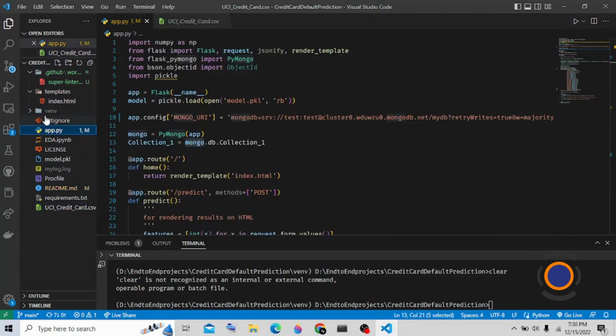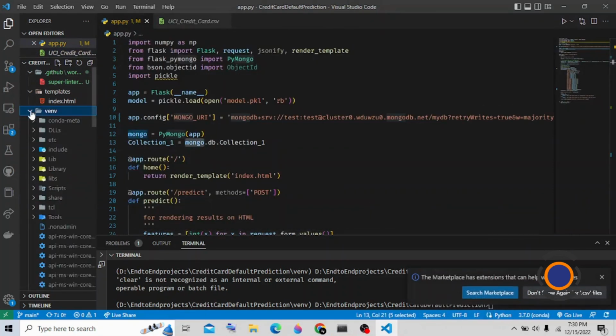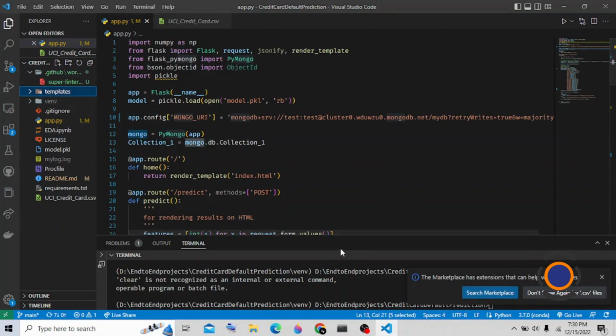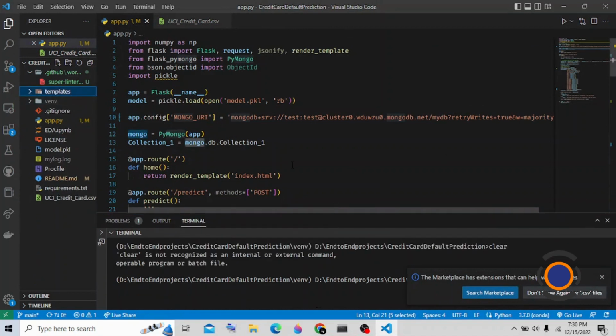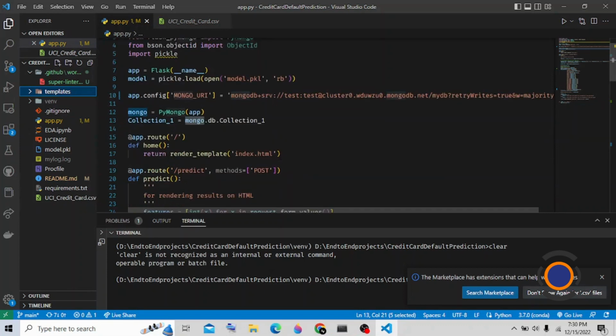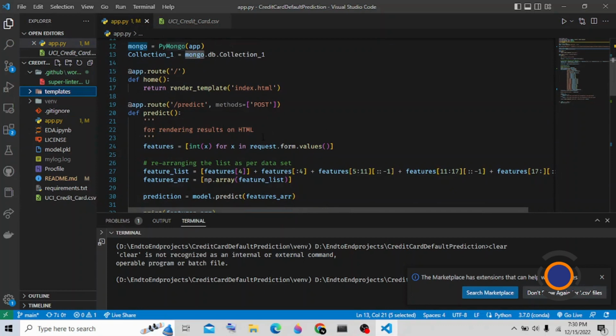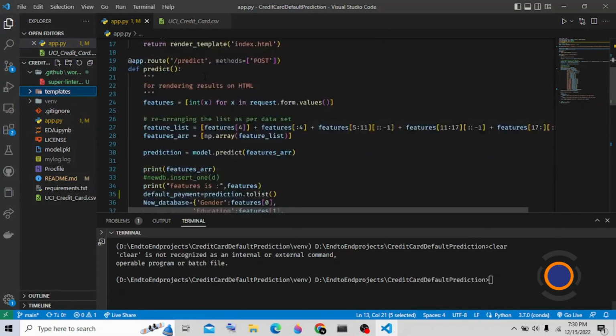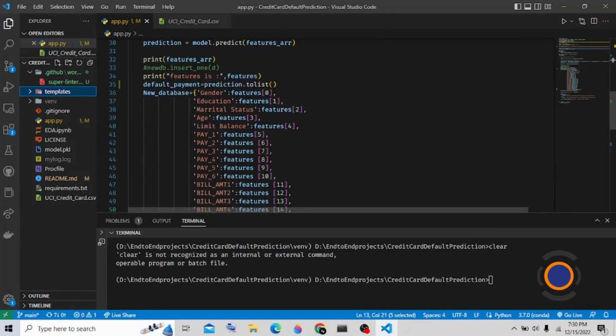I'm jumping into the app file as well. Here I imported various libraries for the project, and I configured numerous APIs for the database and for the HTML templates as well. So this is the complete app file.